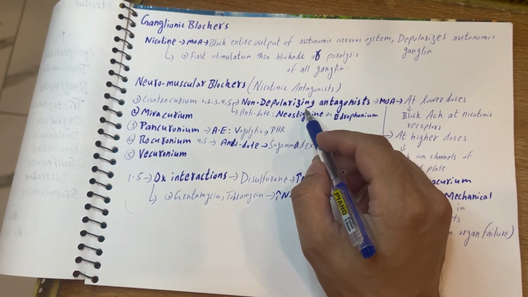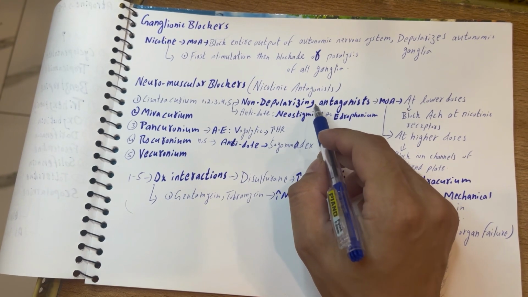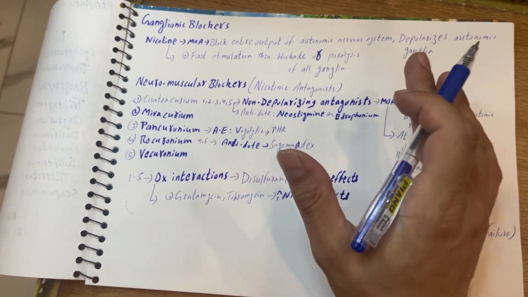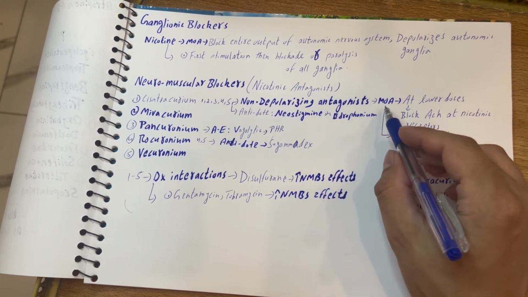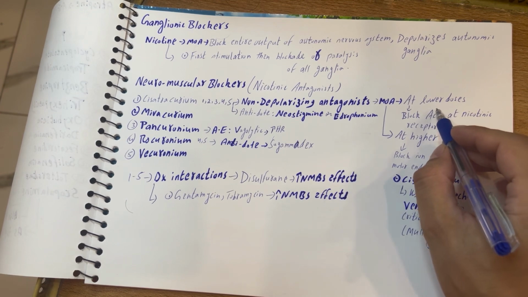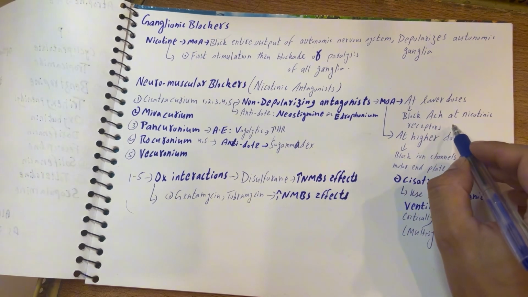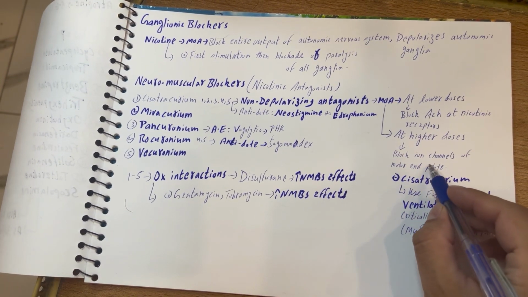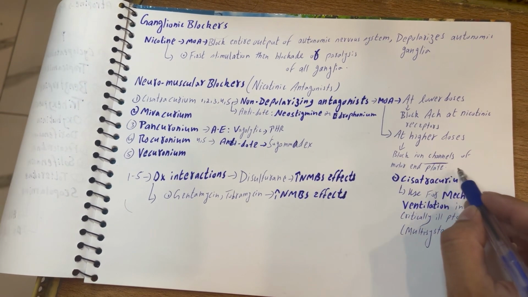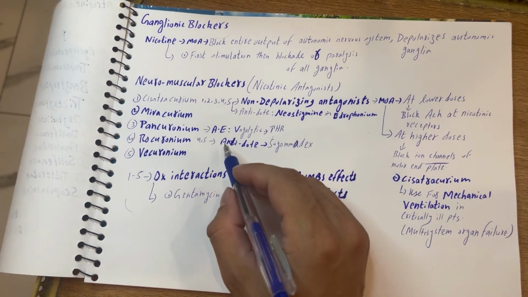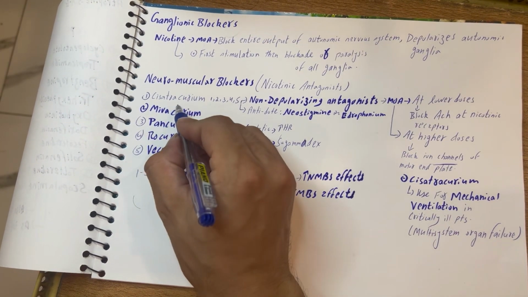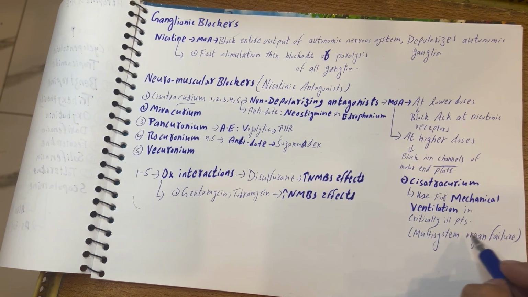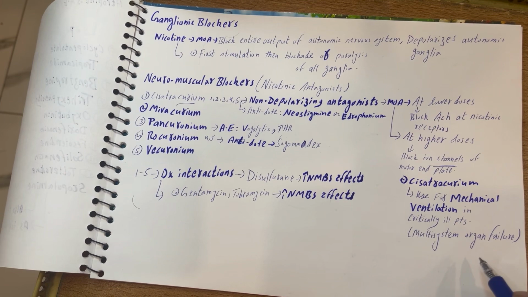These drugs are basically non-depolarizing antagonists. Non-depolarizing antagonists directly bind to nicotinic receptors on the postsynaptic membrane. As for the mechanism of action, at lower doses it blocks acetylcholine at nicotinic receptors. At higher doses it blocks ion channels. That is very important, the ion channels of the motor end plate. Cisatracurium is used for mechanical ventilation in critically ill patients, especially in multi-system organ failure.